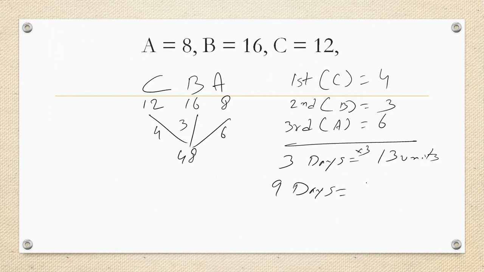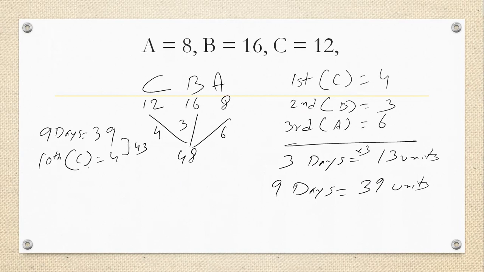9 days, 39 units. After this, in 9 days, we have done 39. Who will come on the 10th day? Order is CBA, so C will come. Will do 4. Totally 43. 11th day, B will come. Will do 3. Totally 46.